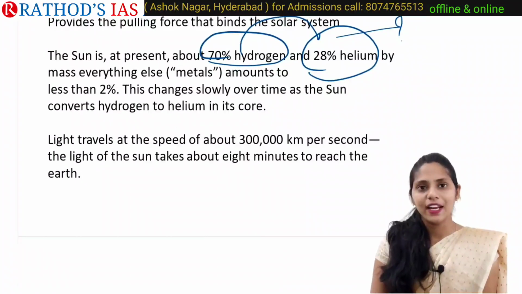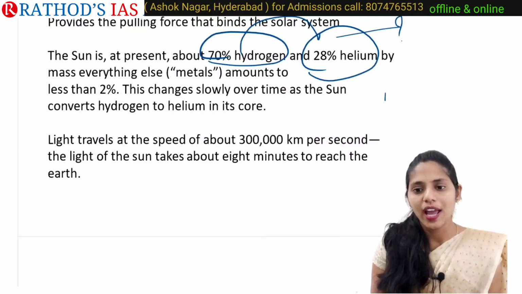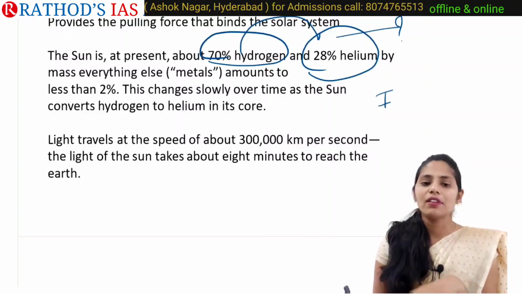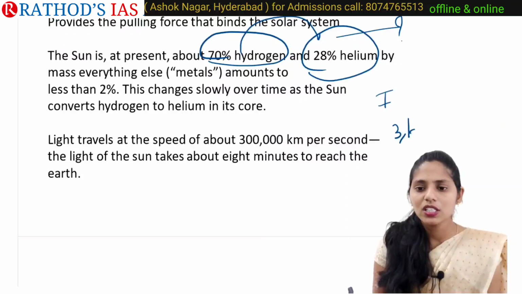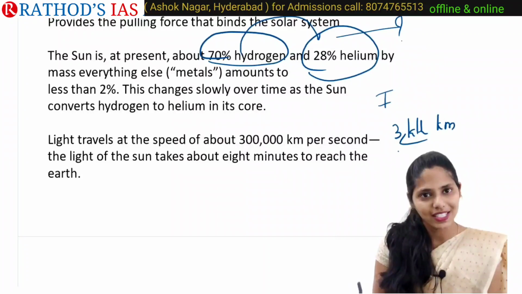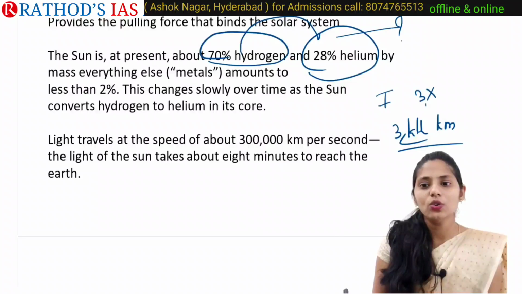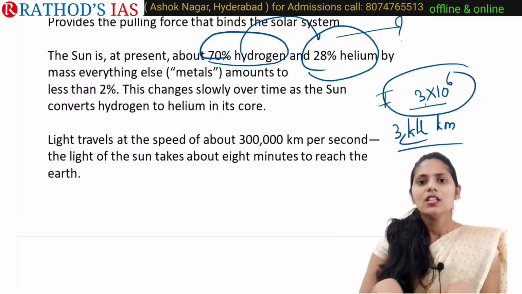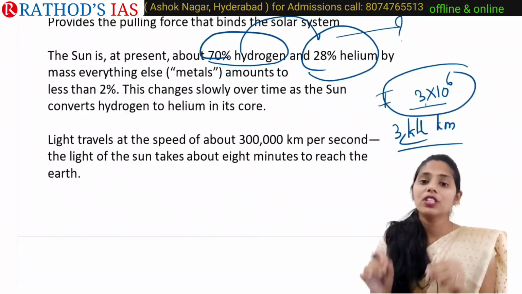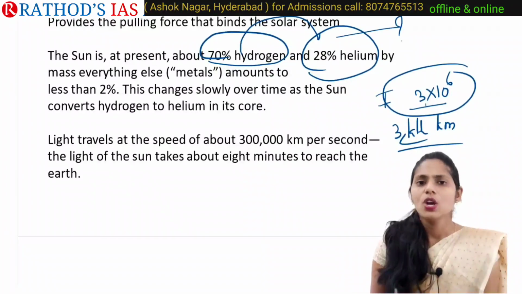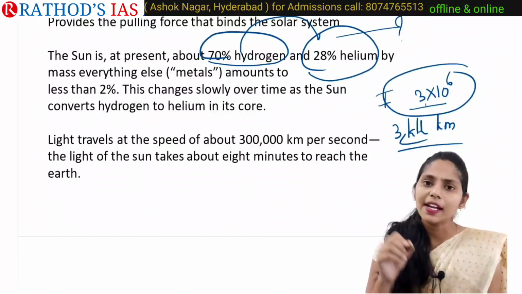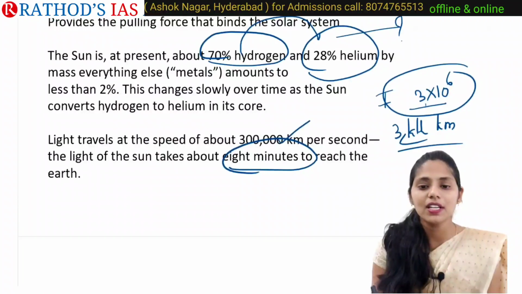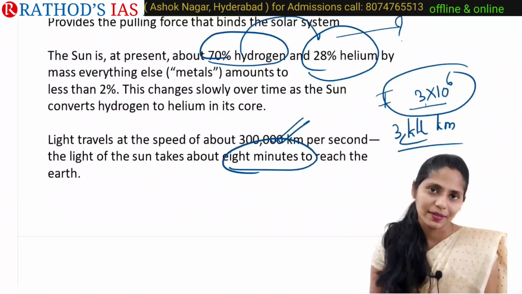And next is the light which is emitted from the Sun. It is called insolation or solar radiation. This light travels at a very high speed, about 3 lakh kilometers per second, or 3 into 10 power 8 meters per second. So light travels at a speed of 3 lakh kilometers per second. The time taken by sunlight to reach Earth is just 8 minutes. Within 8 minutes, sunlight will reach Earth.